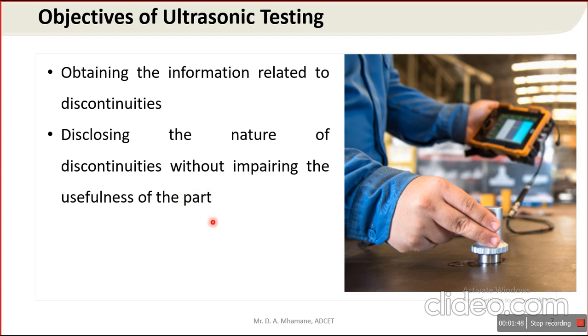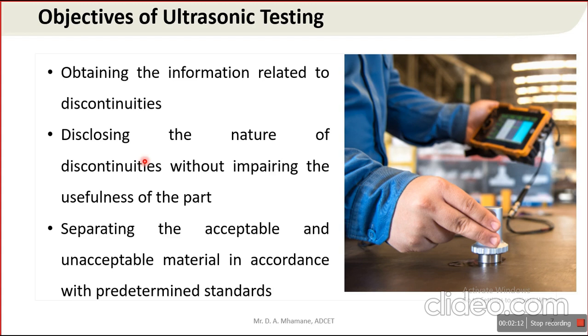It means in this case, the component is safe. Its usefulness is not disturbed. So without disturbing its usefulness, we are disclosing the nature of discontinuities. This is the second objective of ultrasonic testing.